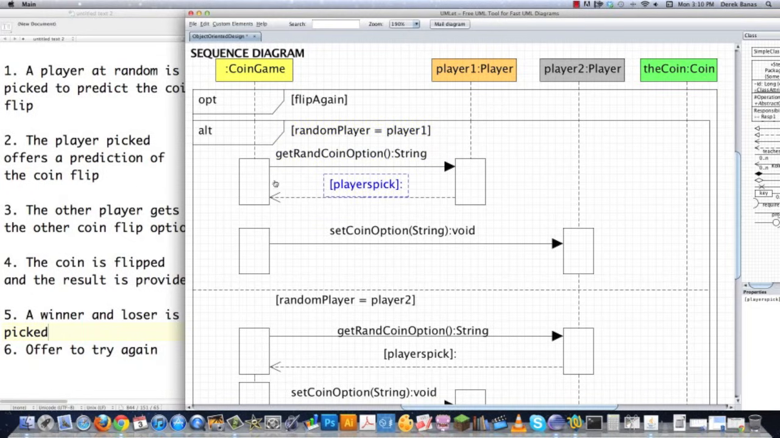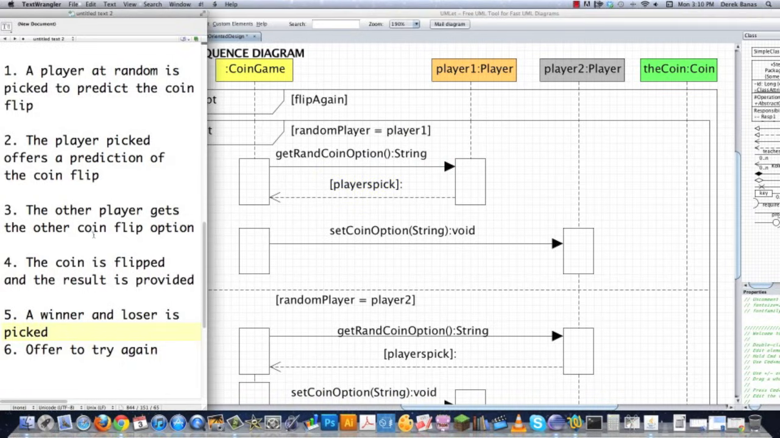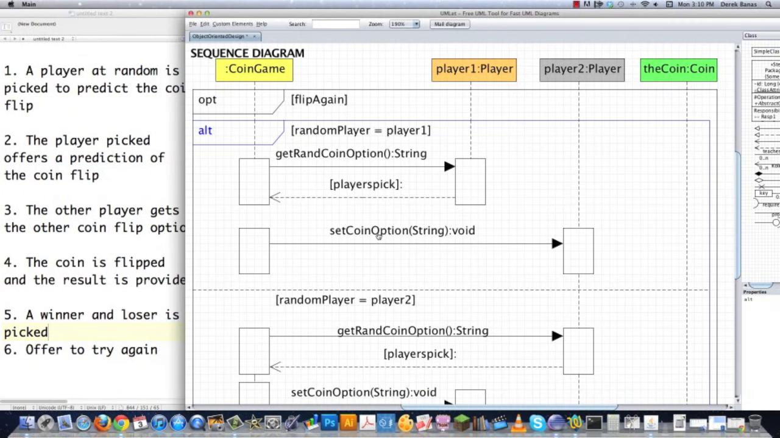And this player here won. It was picked and its prediction is players picked. So, okay, that works. The other player gets the other coin flip option. Okay, set coin flip option. So it's going to get the other. So that means it doesn't have a choice, but we still want it to have a choice.